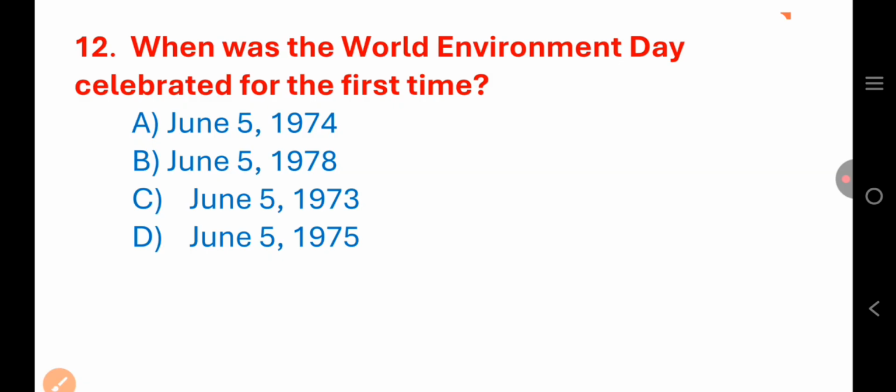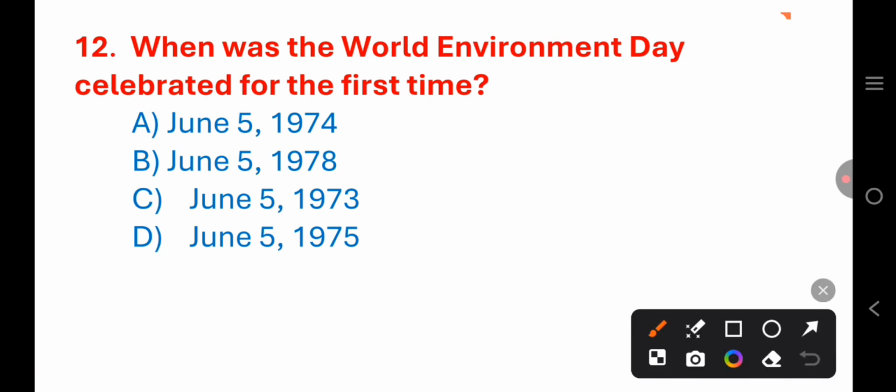June 5, 1974, June 5, 1978, June 5, 1973, or June 5, 1975? It is June 5, 1973. By the UN, it was declared in 1972 and celebrated for the first time on 5th June 1973. Option C.